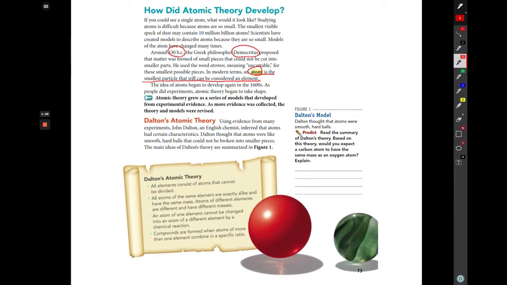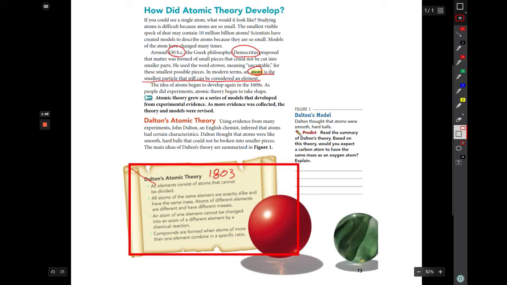Many years later, in about 1803, a scientist named John Dalton, who was an English chemist, wrote down what we knew at that time about atoms and came up with Dalton's atomic theory. And these are the highlights of that.